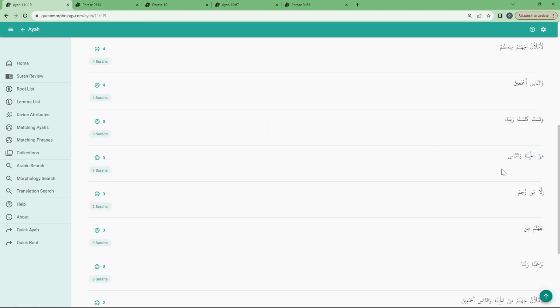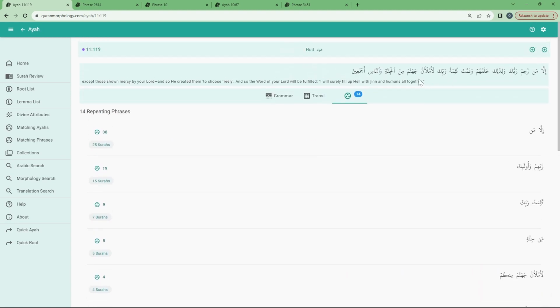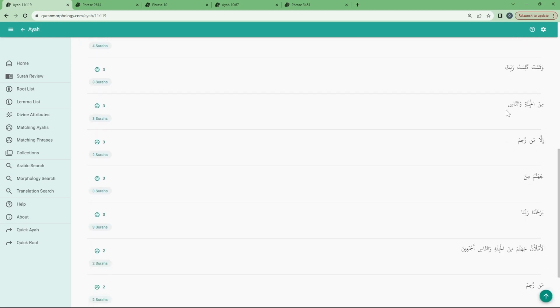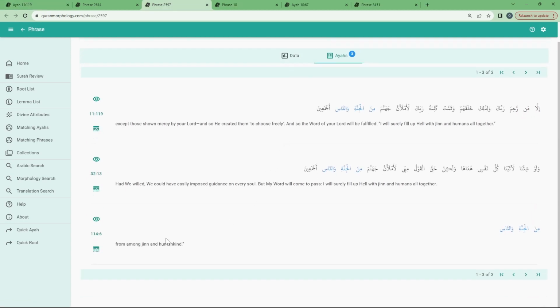Another important thing would be min al jannati wan nas. So here Allah is mentioning that He will fill Jahannam with these. So I want to see if I can figure out who these may be. One would be Surah Nas, where Allah specifically is mentioning الذي يوسوس في صدور الناس من الجنة والناس. So yeah, that could be a group because we are directed to take refuge with Allah from these.